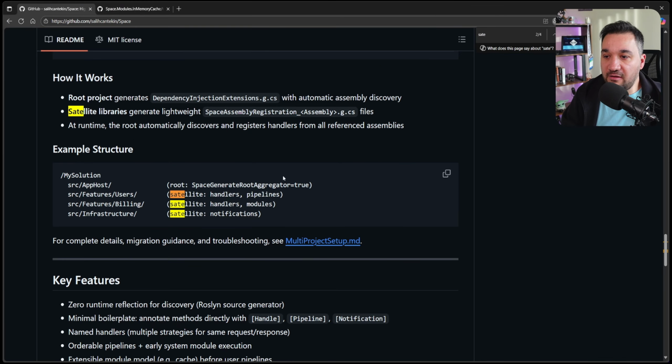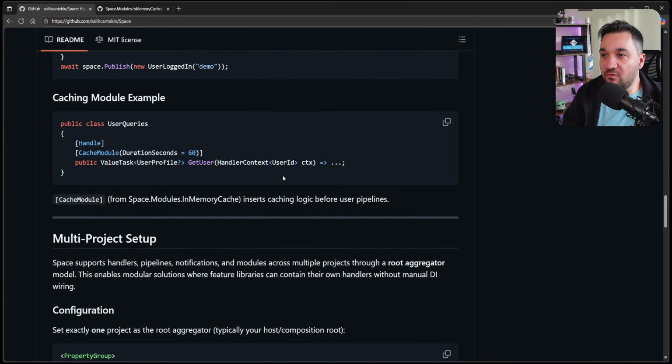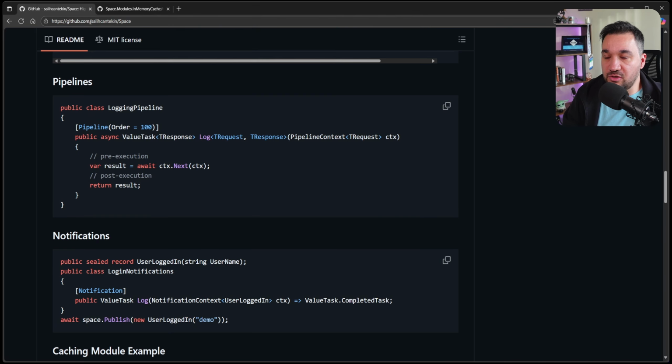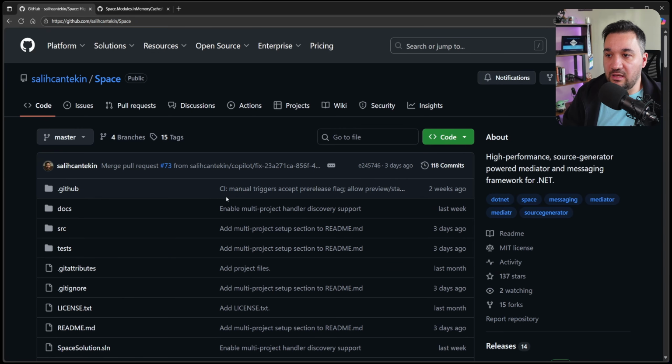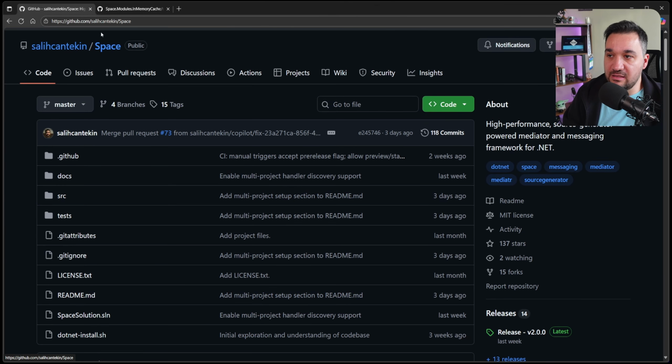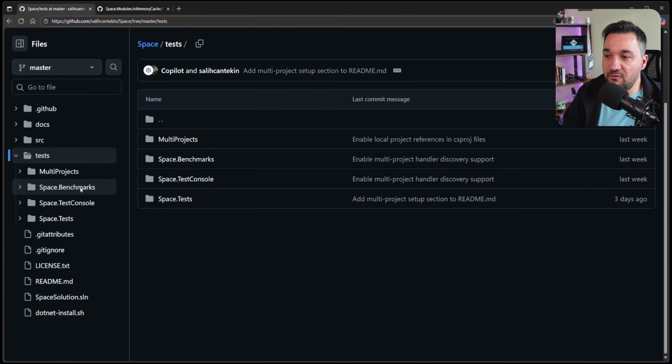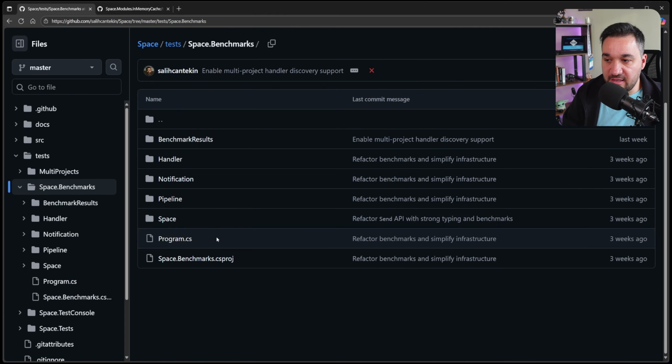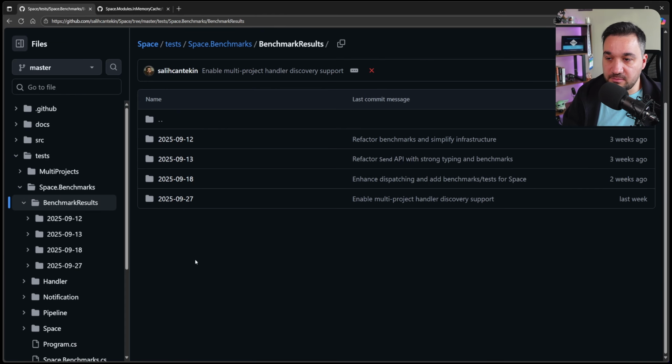If you read everything over here, for both space and in-memory cache, you can just find what the new changes are. But plus, in the space application, in the tests folder, we now have space benchmark test. So we have benchmark results.